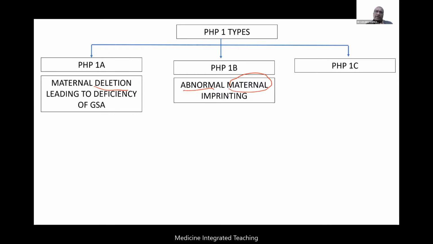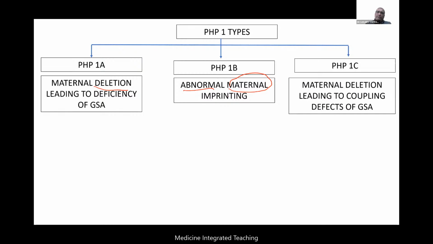PHP1B is abnormal maternal imprinting. See, look, normally in the kidney, which copy gets imprinted? Paternal gets imprinted. That is physiological. Everybody has that. Imagine you are having a physiological imprinting in the kidney, which is paternal. If abnormal maternal imprinting also happens in the kidney, so in all of the tissue it is not happening, only the kidney. So if both the copies get silenced, only the kidney gets affected here. The rest of the tissue will not get affected. Why? Because this is not an inherited mutation. It's abnormal imprinting happening. Methylation abnormalities will be happening here.